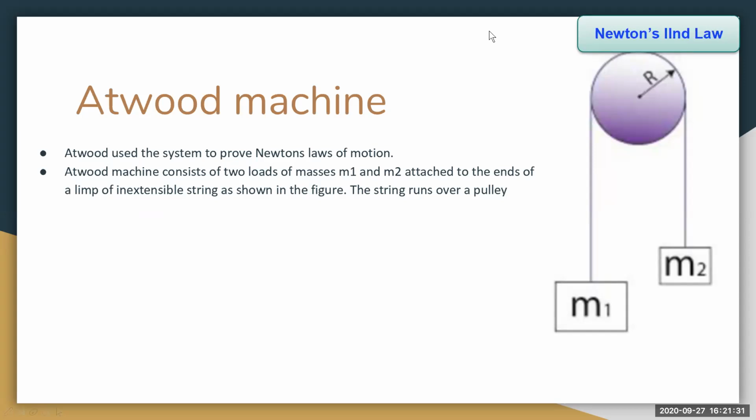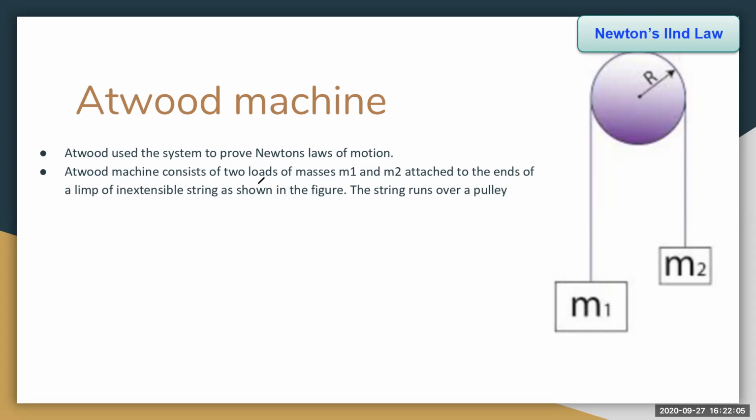Okay, girls. We have studied Newton's second law, that the rate of change in the momentum is directly proportional to the net force applied on the object. Now we are proving Newton's law of motion with the Atwood machine. Here we see the Atwood machine. What is this? The Atwood machine is a system used to prove Newton's law of motion.